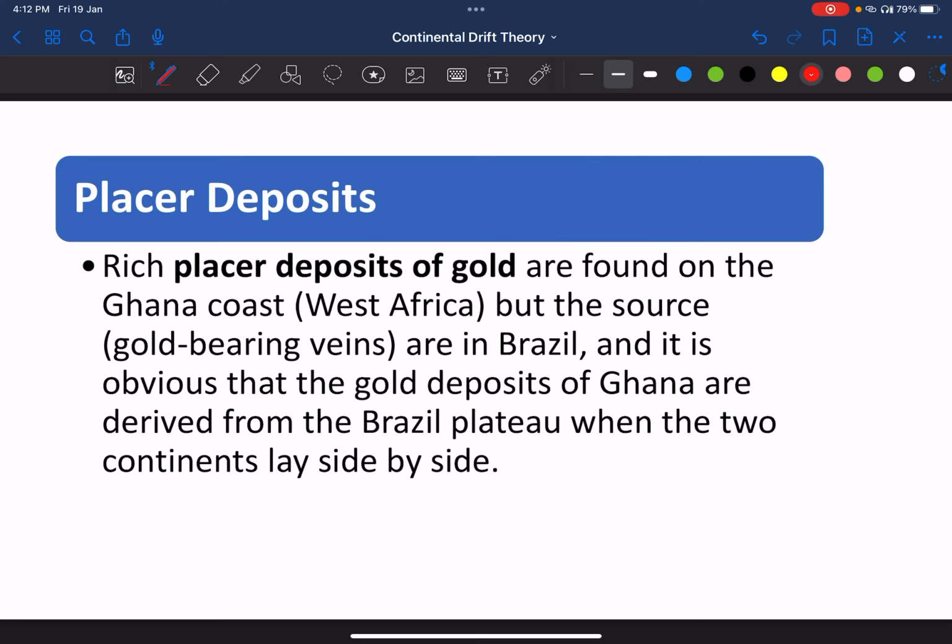Another very important evidence is placer deposit. So placer are deposits of gold. These are found on the west coast of Africa, around the Ghana coast. But the source of the gold-bearing veins are in Brazil.